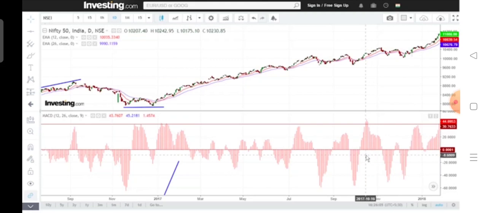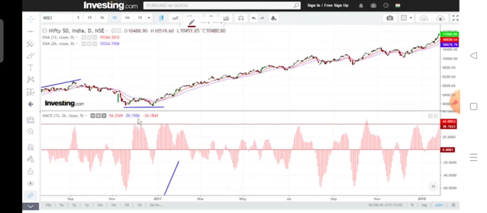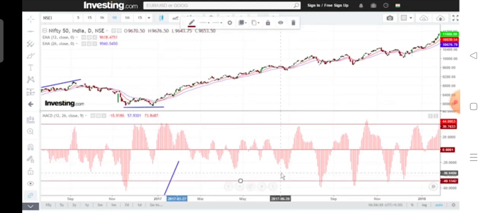So to the extent an up move can take the price, or to an extent a down move can take the price, we can understand from the peak level of the MACD histograms. Let me draw one for the downside also. Broadly, this is the level where the MACD histogram is bottoming out.